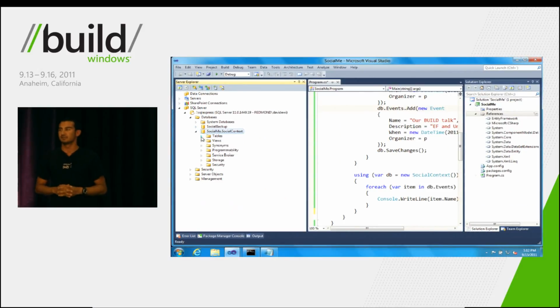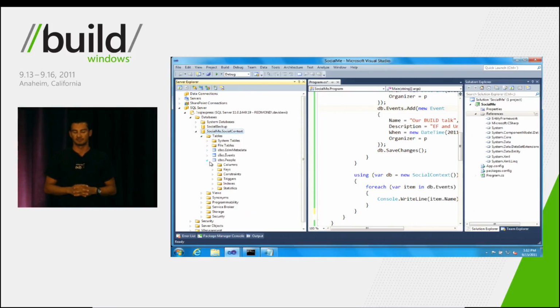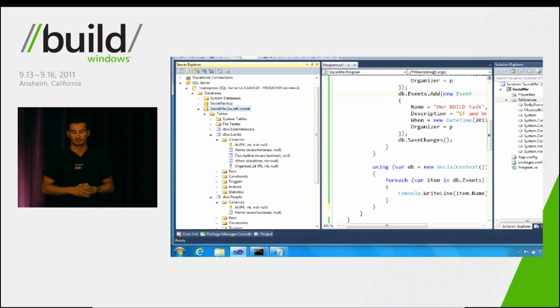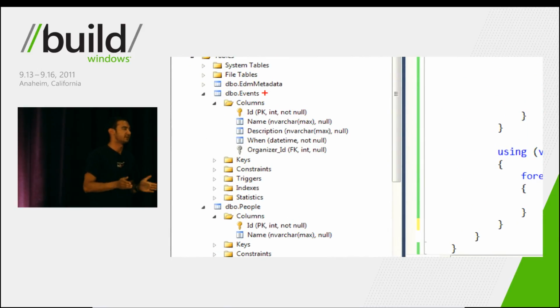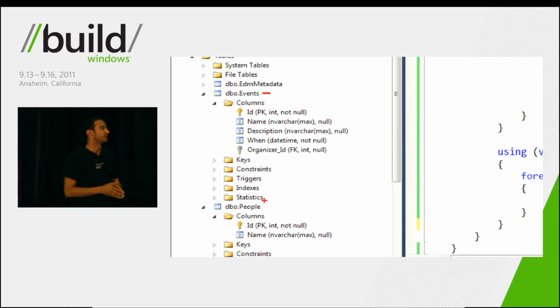If we drill into the tables that we have in this database, and as well into those columns, we can start to see some other conventions that were applied. For example, the names of these tables were derived directly from the names of the properties that we specified on the DbContext class. You can also see that the .NET data types we use were translated directly to SQL Server data types, like string to nvarchar(max).